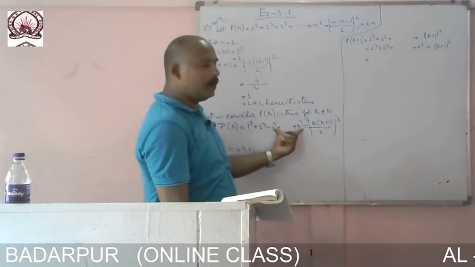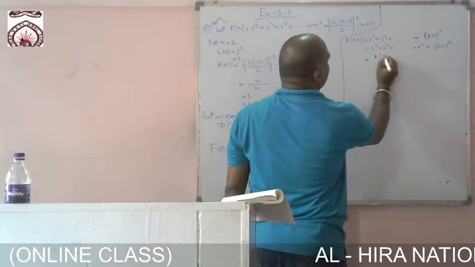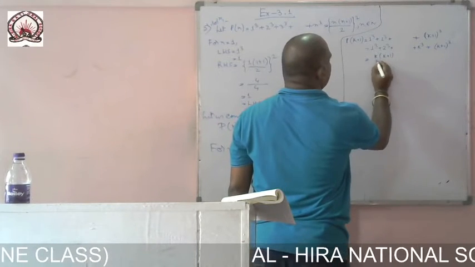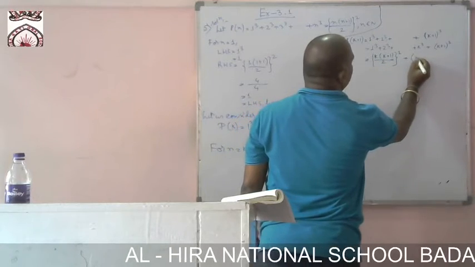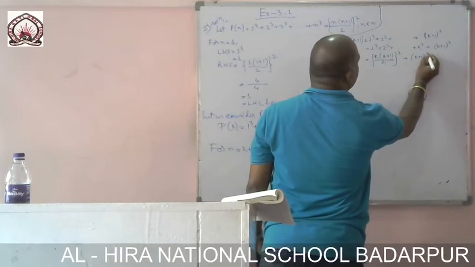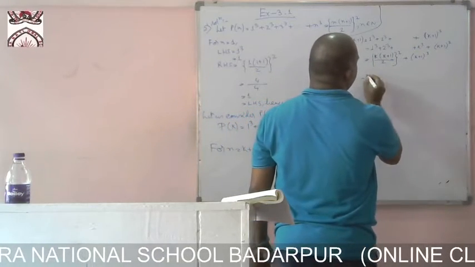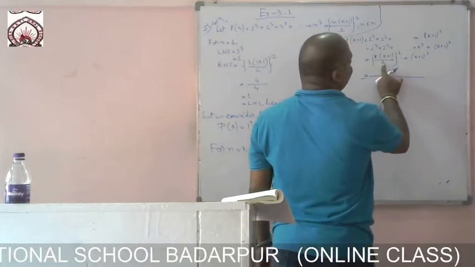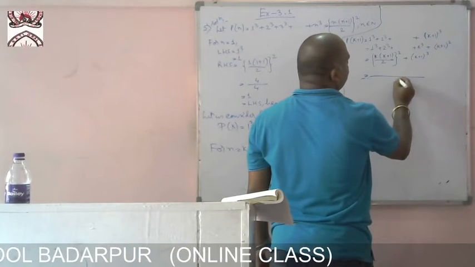Now what is the value of 1 cube plus 2 cube up to k cube? We are getting k into k plus 1 by 2, whole thing square, plus k plus 1, whole thing cube. Now after solving, 2 square is 4.